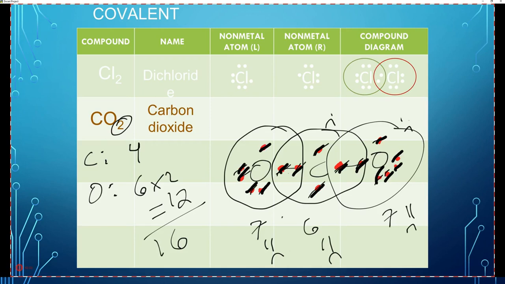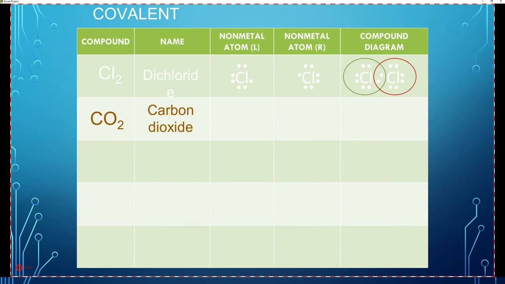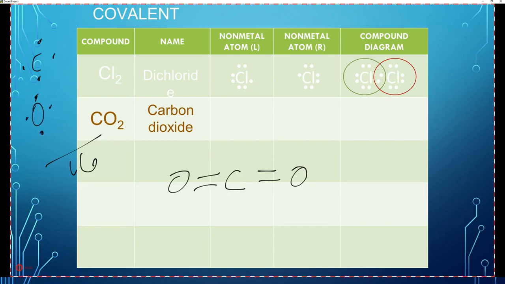So let's show what's going to happen here. Let's try this again. Carbon is actually going to form a double bond with both of these oxygens. So if you try to make an octet, remember we only got 16 valence electrons. Carbon's got 4 of his own, and oxygen's going to have 6 of his own. And we got 2 oxygens, only 16 valence electrons. A single bond's not going to cut it.